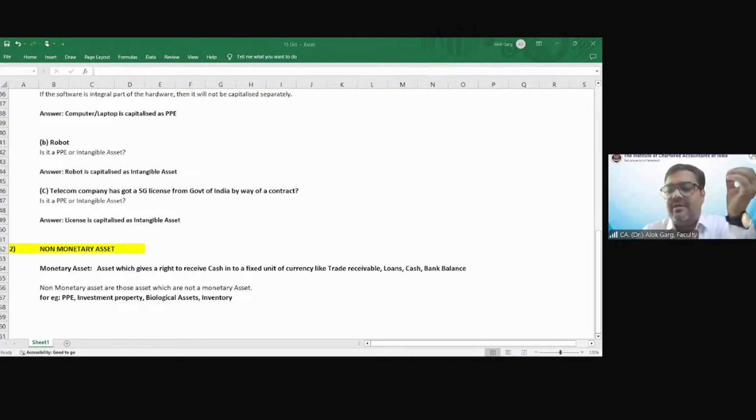So normally, Pooja, when you can say that I will settle this asset, or I will settle this obligation, or I will get a fixed unit of cash from this asset, it will only be when it is a financial asset, right? Trade receivable is a financial asset, loan asset is a financial asset, cash is a financial asset, bank balance is a financial asset, fixed deposit is a financial asset, right? If there is no right to receive cash, how will you know how much money is to come? Correct?